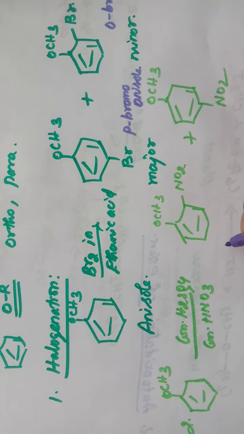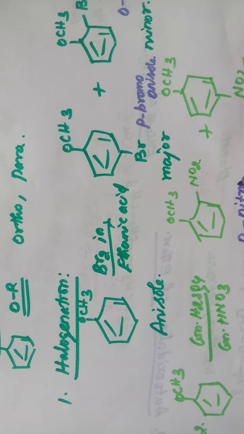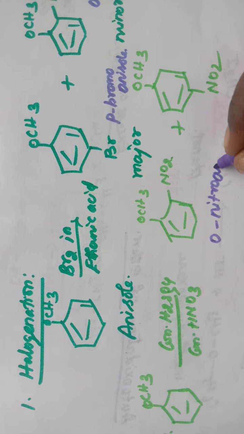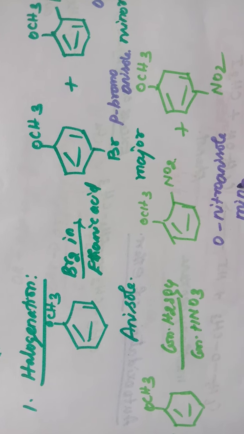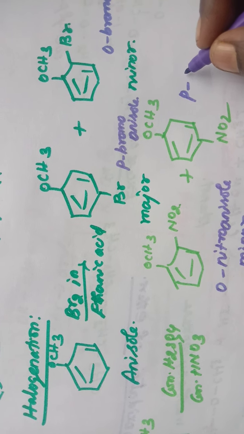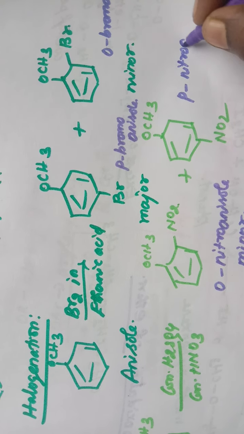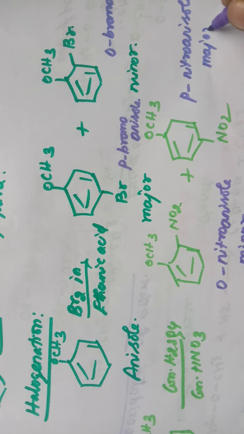Name of this compound is ortho-nitroanisole. This is the minor product and this is para-nitroanisole, and this is the major product.